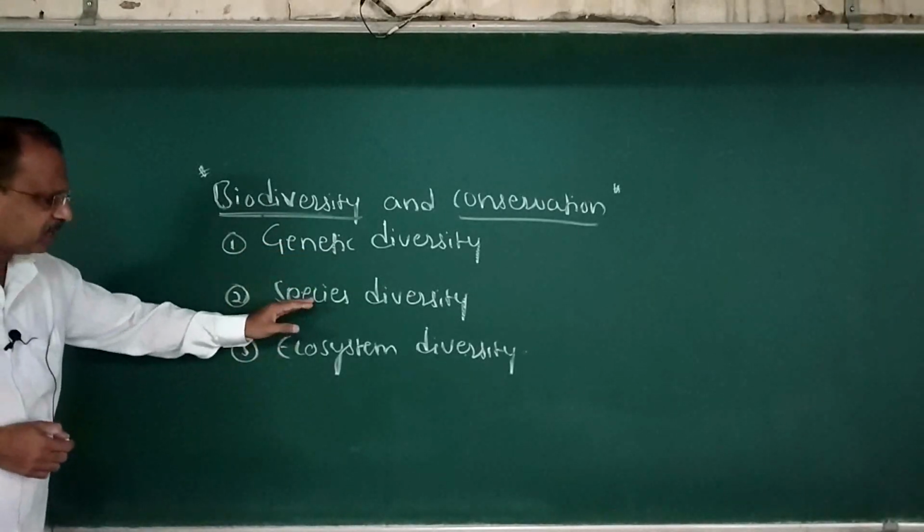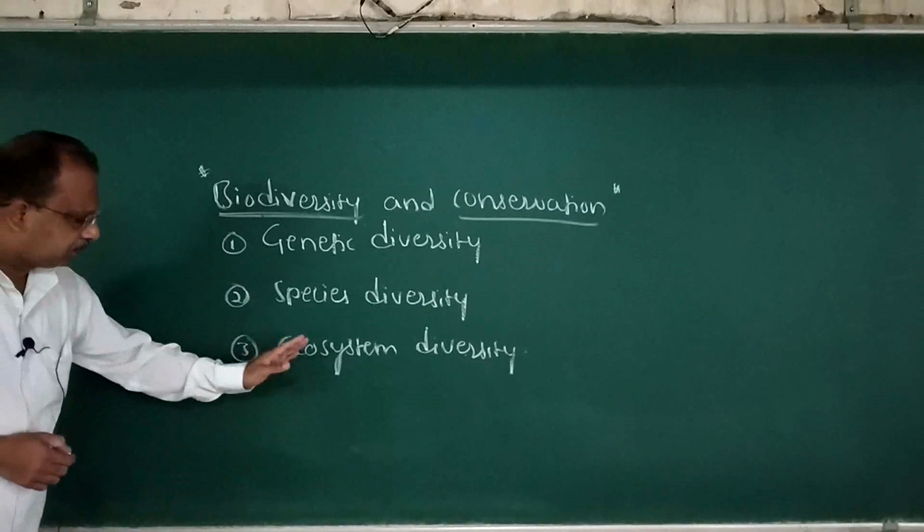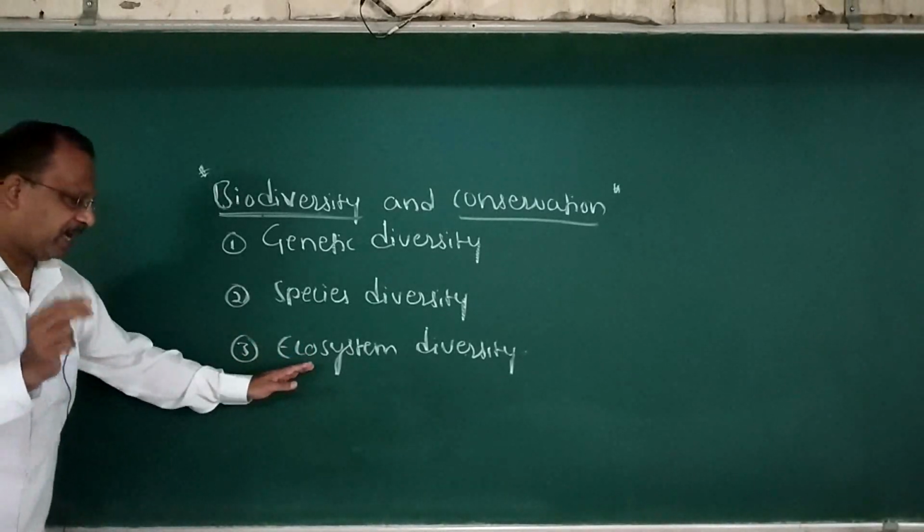Genetic diversity, second is species diversity, and third is ecosystem diversity.